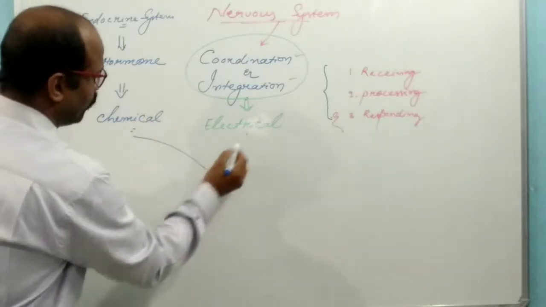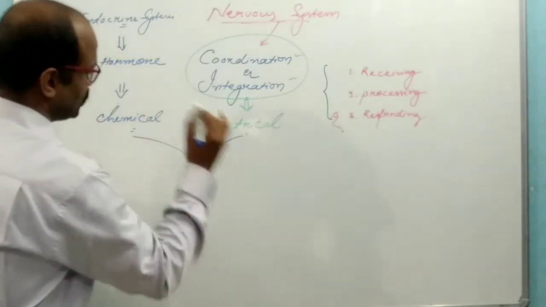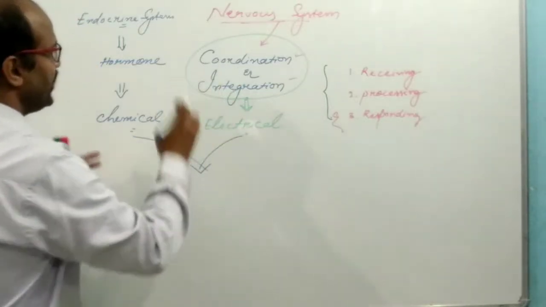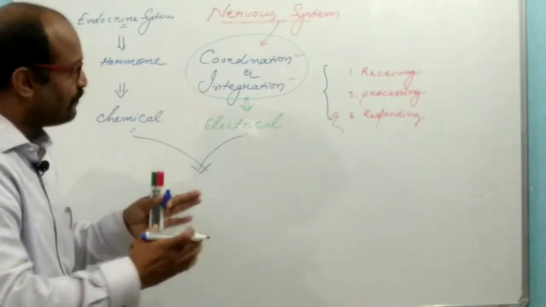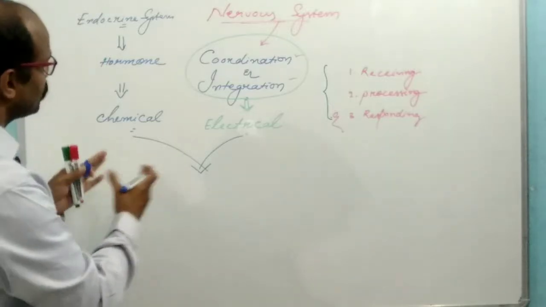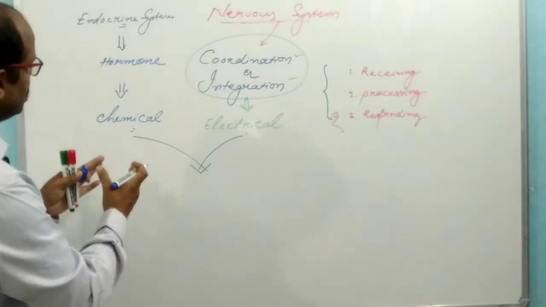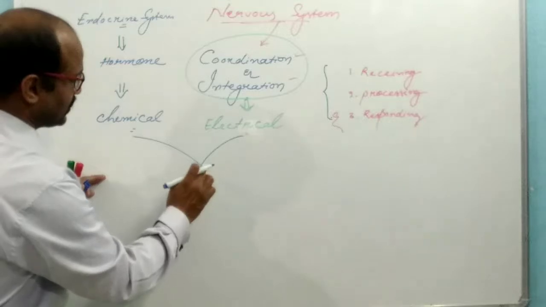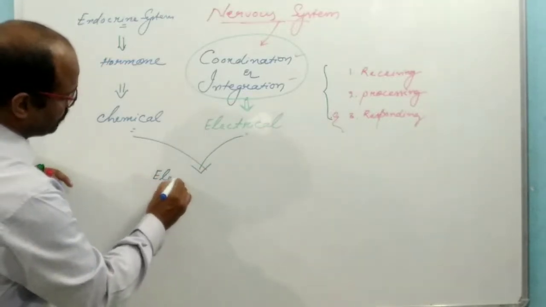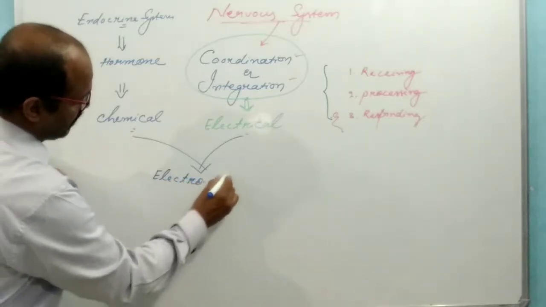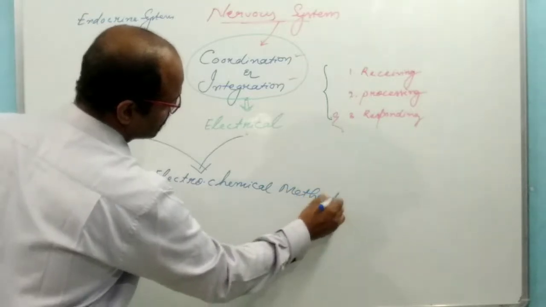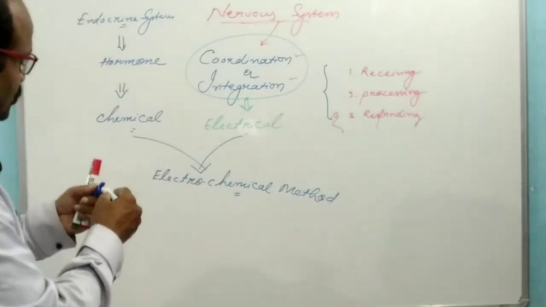That's why both systems together control, coordinate and integrate all the activities of our body, and such coordination is known as electrochemical.